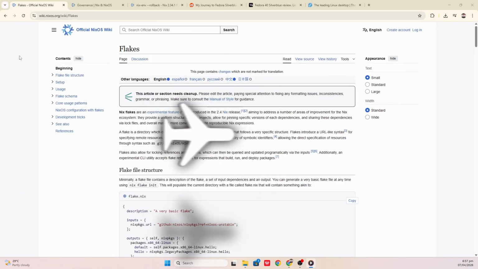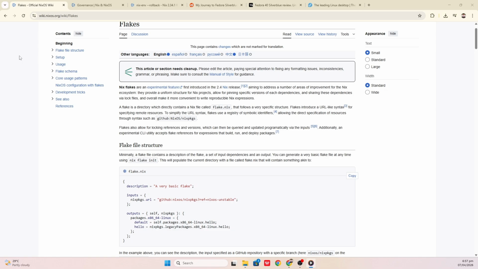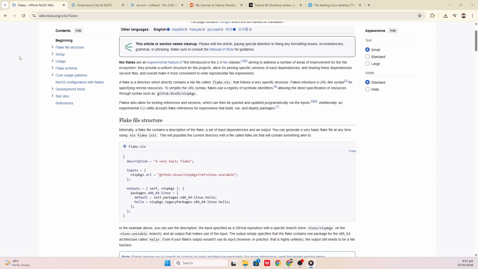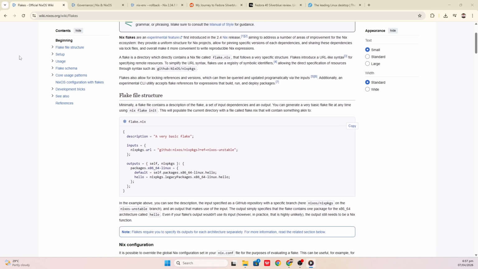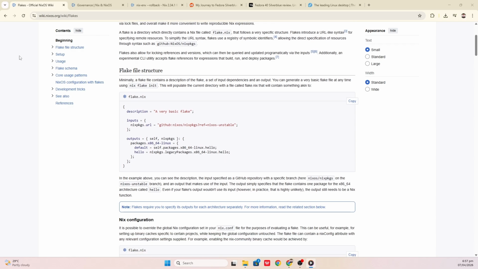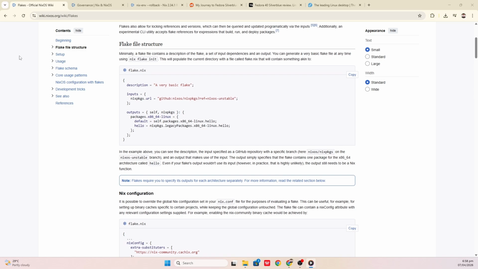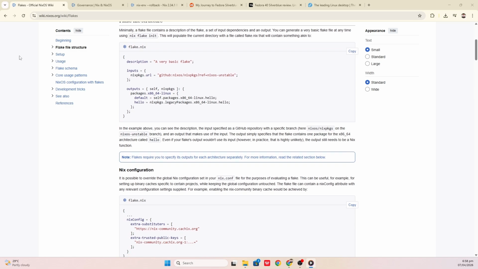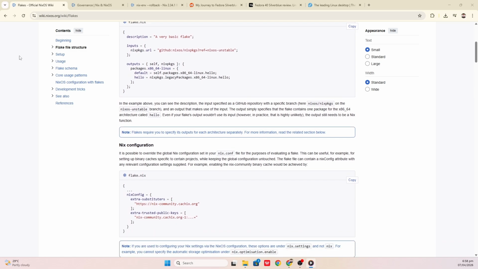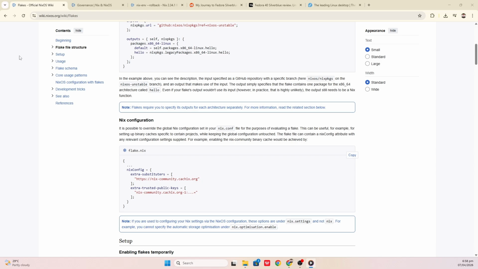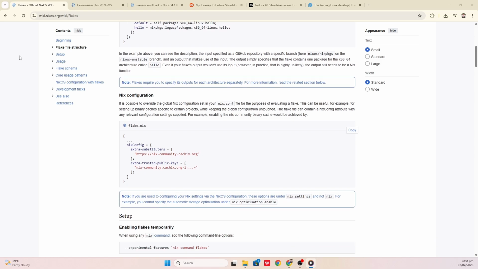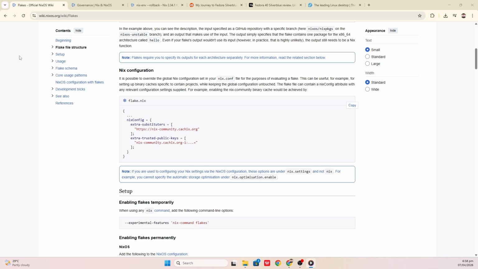Eelco Dolstra's doctoral thesis at Utrecht University in 2006 described the core insight. Software deployment has the same problems as mutable global state in programming. Packages modify shared system directories, create implicit dependencies, and make it impossible to guarantee that software installed on one machine behaves identically on another. The solution was to treat packages as pure functions.